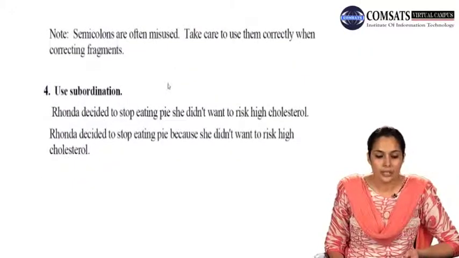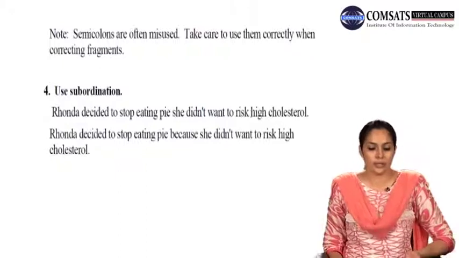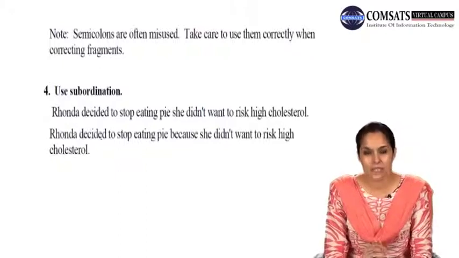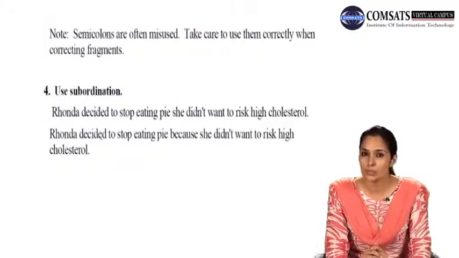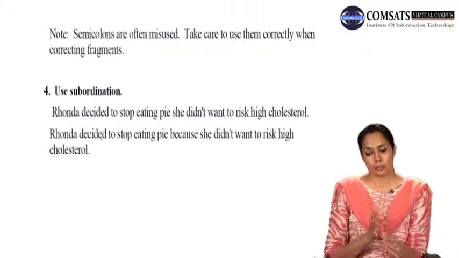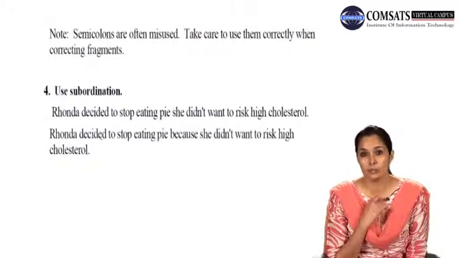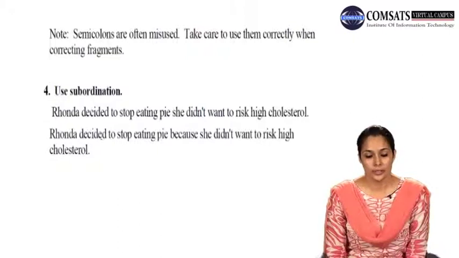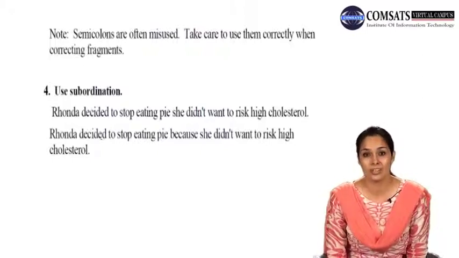Then the last way to correct a run-on is use subordination. Rhonda decided to stop eating pie. She didn't want to risk high cholesterol. Now, using subordination means that you make the second part of the sentence totally dependent on the first one. Subordinating clauses are those clauses that depend for their meaning on the first part of the sentence. So you either change the second part of the sentence into a totally dependent clause, in which case you have to add a subordinating conjunction, and your sentence becomes much more meaningful and more connected. Now, looking at this subordination that they have used, see, this sentence becomes even more meaningful and interesting.